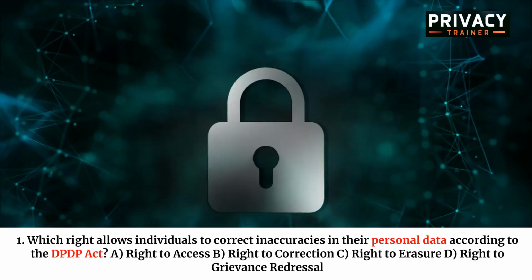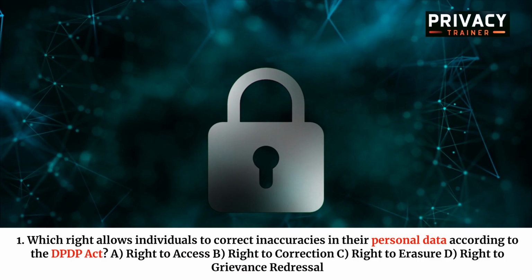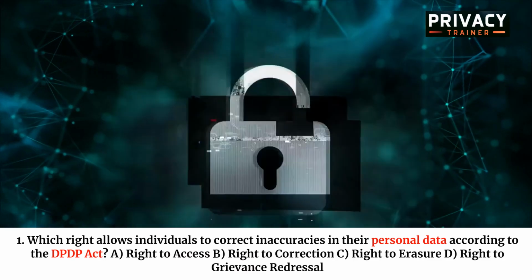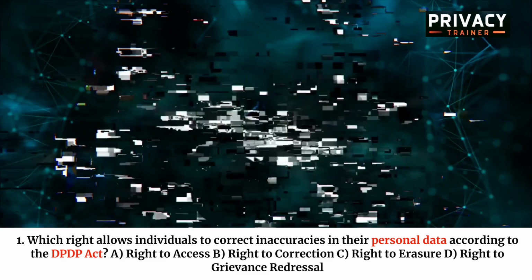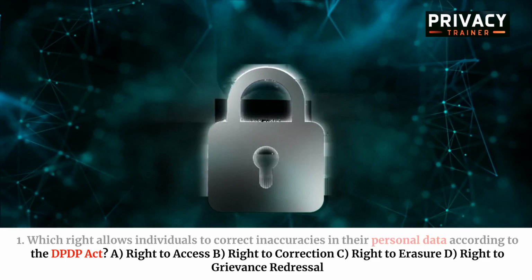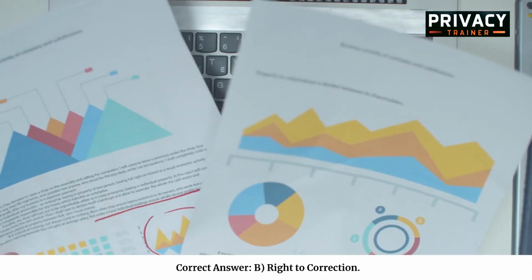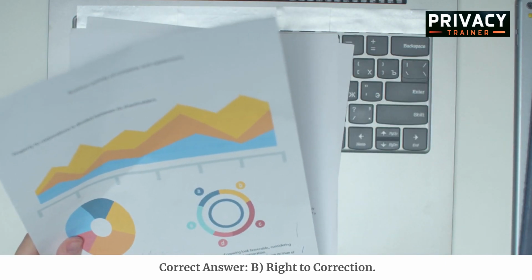1. Which right allows individuals to correct inaccuracies in their personal data according to the DPDP Act? A. Right to access. B. Right to correction. C. Right to erasure. D. Right to grievance redressal. Correct answer. B. Right to correction.